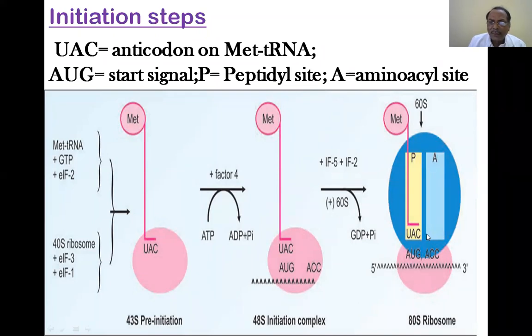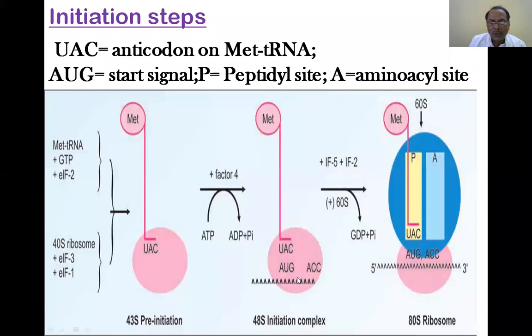So now this is the next one. Now here, when the 43S pre-initiation complex with factor 4 is turned into the 48S initiation complex along with the mRNA, what is extra here? The mRNA and factor 4 are extra compared to 43S.